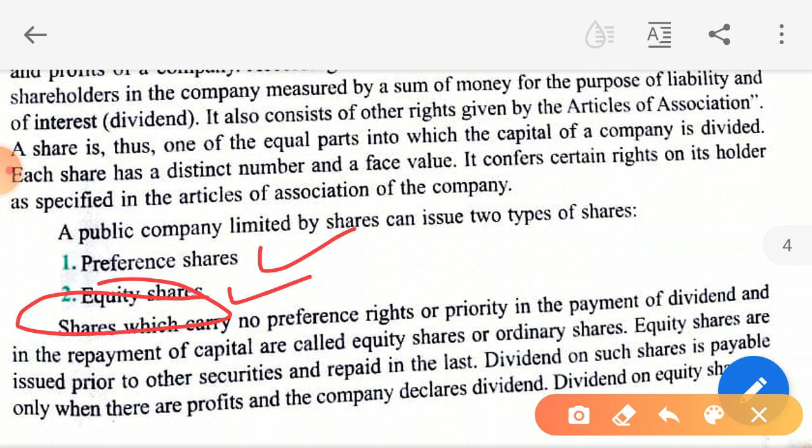The entire world has started facing recession, and there will be a lot of negative impact on the economy as well. Okay, so I think this dividend point is clear to you. The company is paying the dividend to the preference shareholders first and then to the equity shareholders.